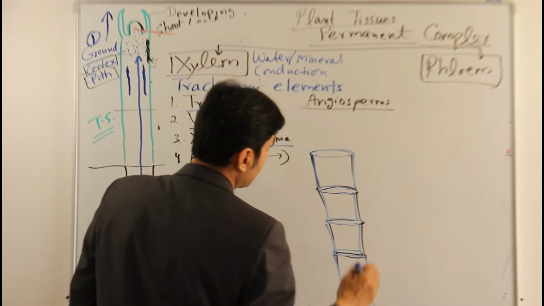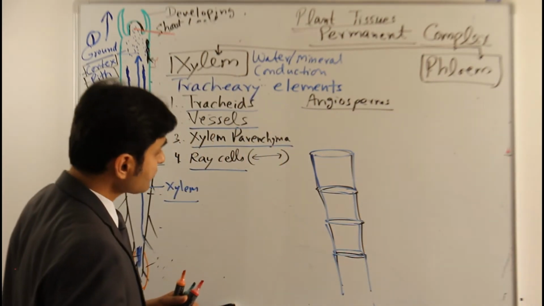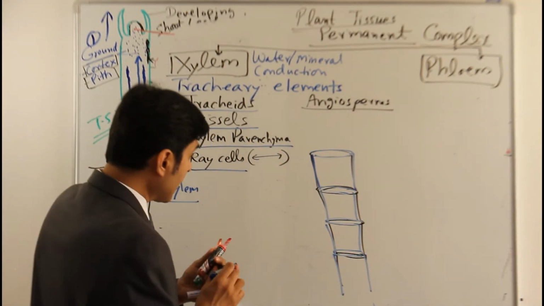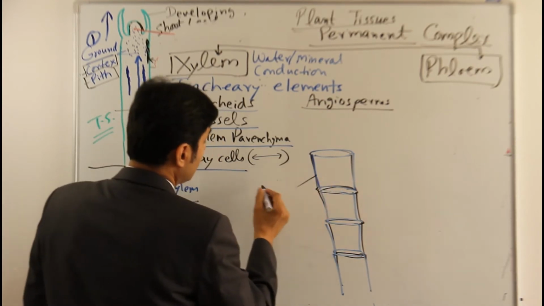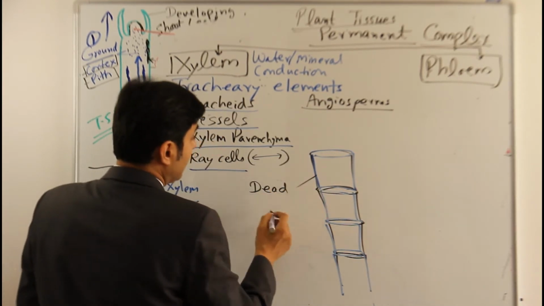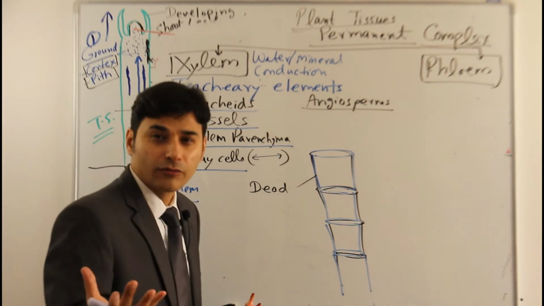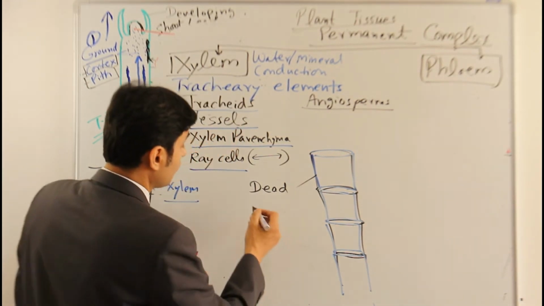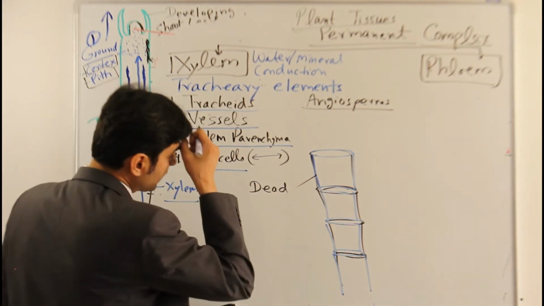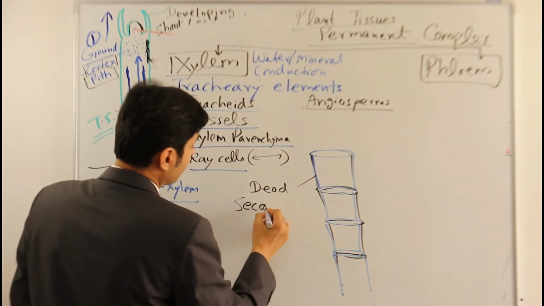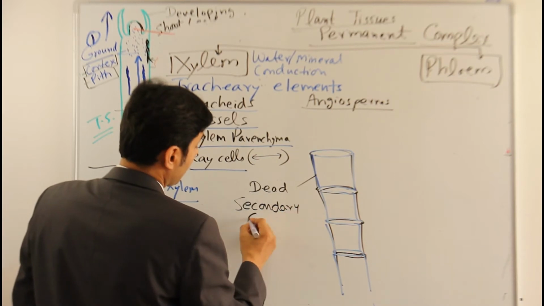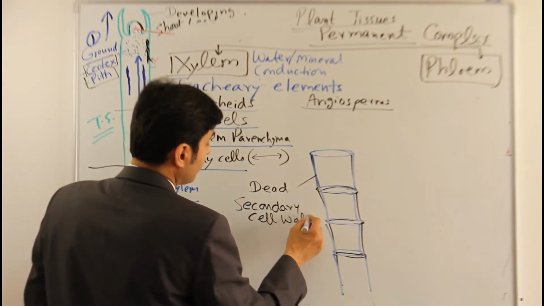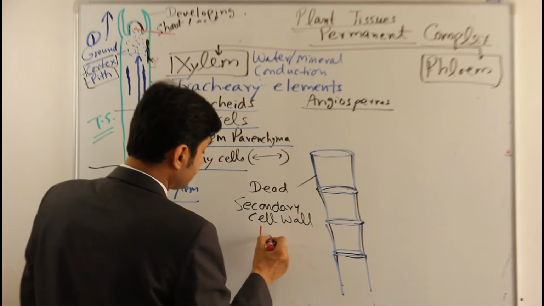These are the vessels. Now, if you see the vessels, they are dead on maturity. Their cell walls, they have secondary cell walls and they are made up of lignin. Primary cell wall is obviously there in any cell, but chiefly they have secondary cell wall, and this secondary cell wall is very tough. It is made up of lignin.